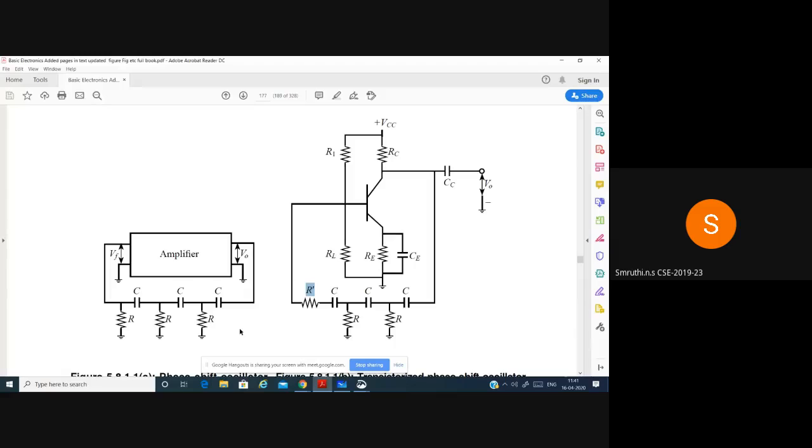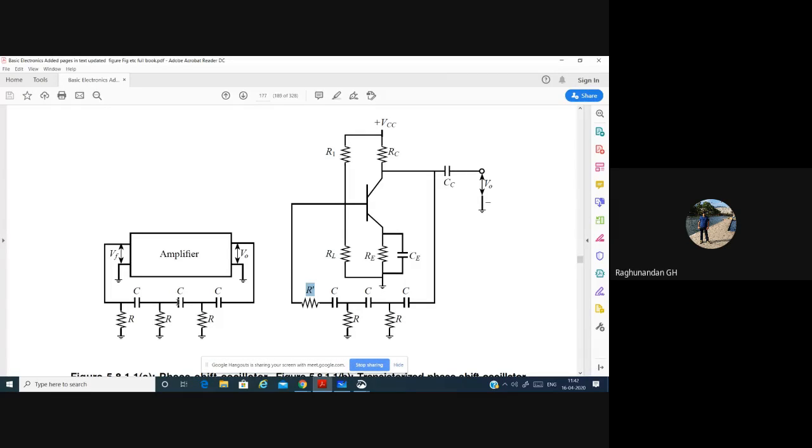Hello. Yes, sir. So that's why this is also known as the ladder type oscillator. The feedback network looks like a ladder when I see it in the horizontal direction. That's why it is known as the ladder type oscillator.